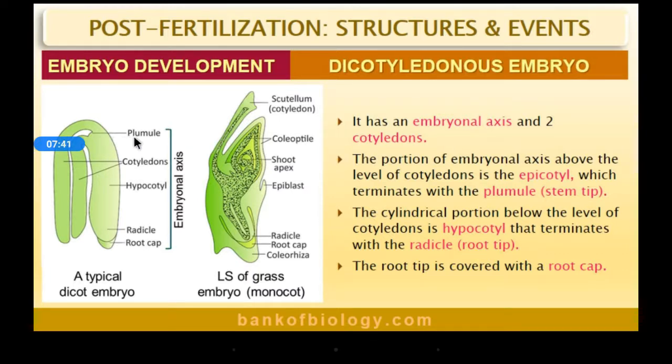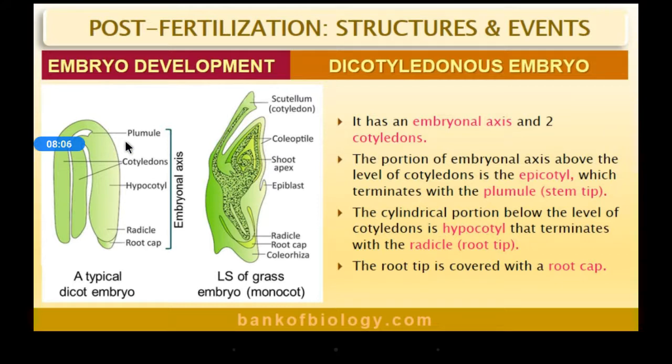What are plumule and radicle? Plumule is the growing part inside the seed, which later develops into the shoot. And radicle develops into the root. So, epicotyl is the part above the cotyledon which terminates at the plumule.